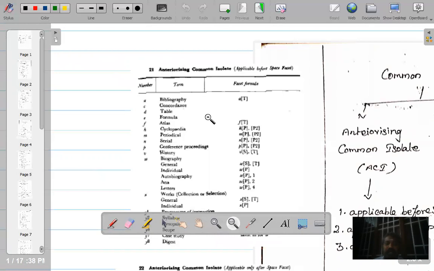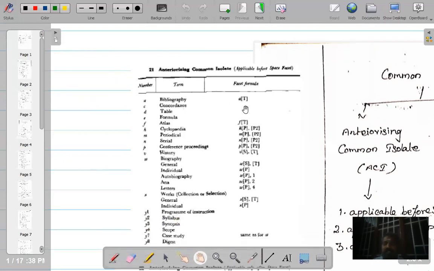That is denoted by the symbol A. So you can see here, Ranganathan has made use of small English alphabets. Small letters are used to denote all these common isolates. Not capital letters, not numbers, only small English alphabets are used.